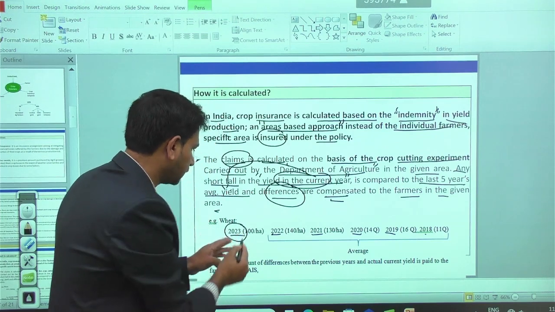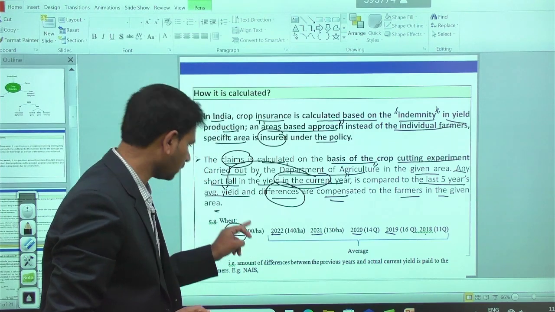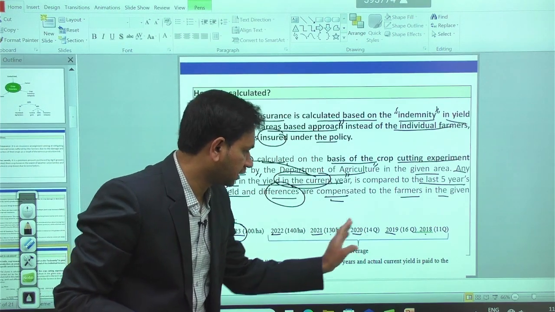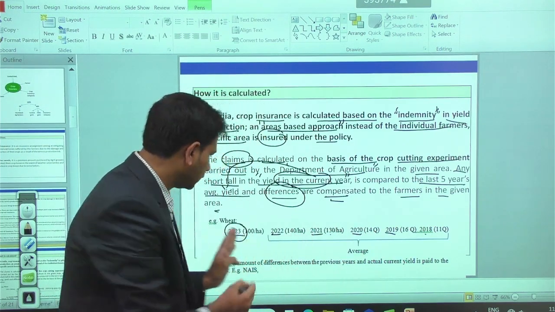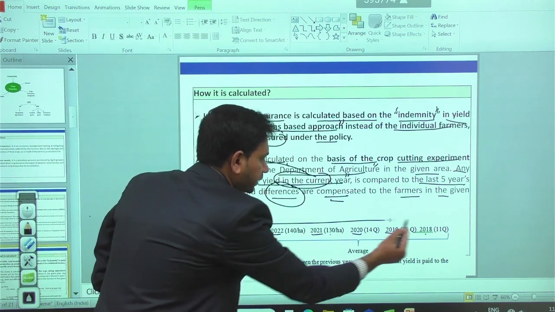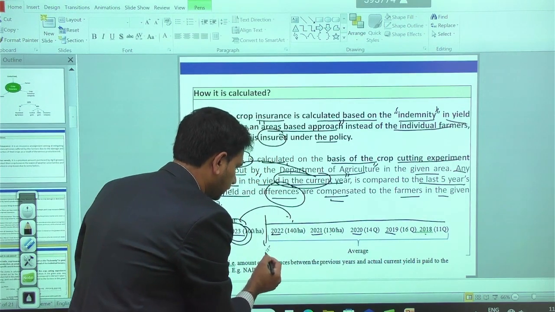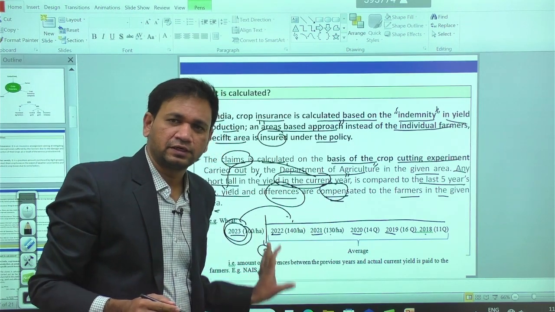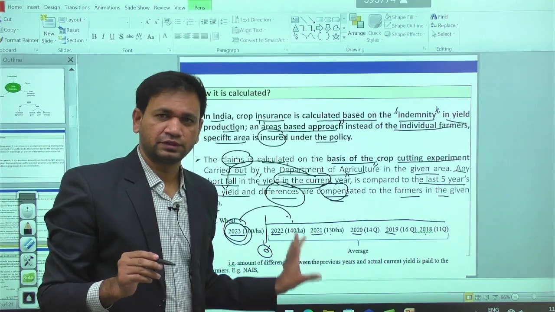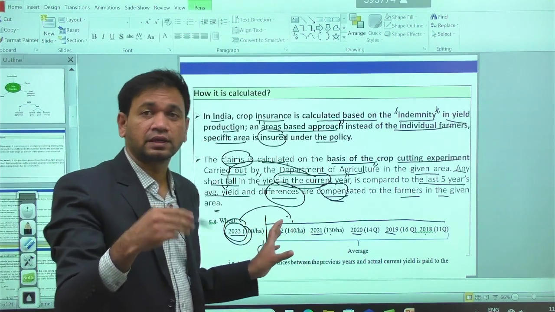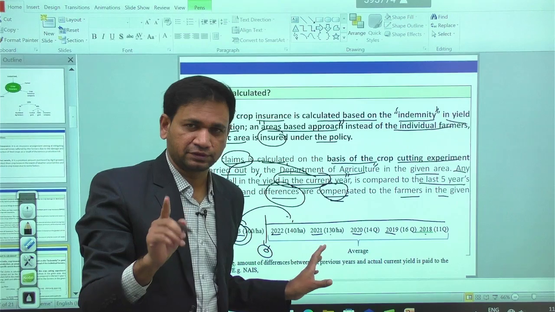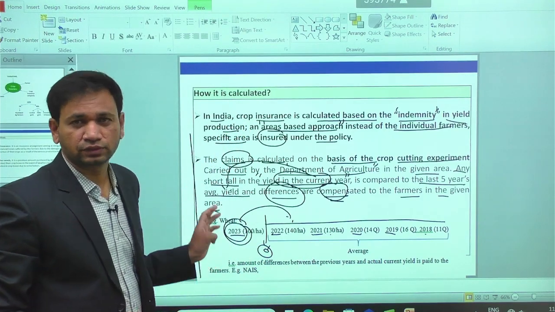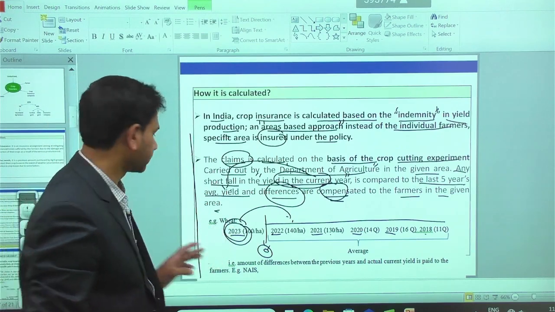So in 2023 we got 100 quintal per hectare. We are having 140, then we are having 130. So we are having different kinds of yield in the different years. The current year yield will be compared with the last 5 years average yield. Whatever the difference will be there, for the differences we are giving the compensation to the farmers. That is called the crop cutting experiment procedure. This kind of procedure will be taken on the area based, not on the individual farmer based. Okay, that is the nature of the approach we have in giving the claims or the compensation to the farmers under crop insurance.